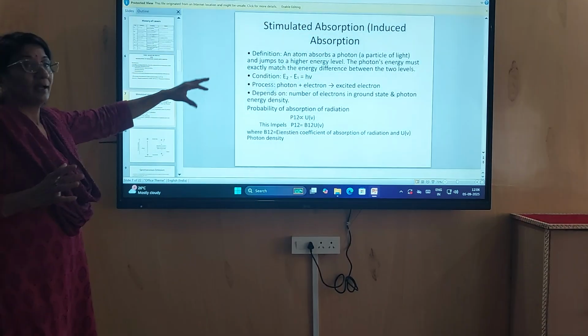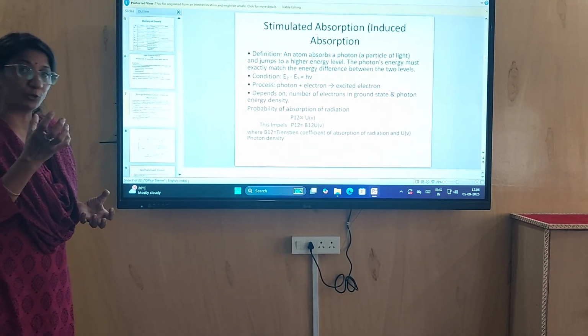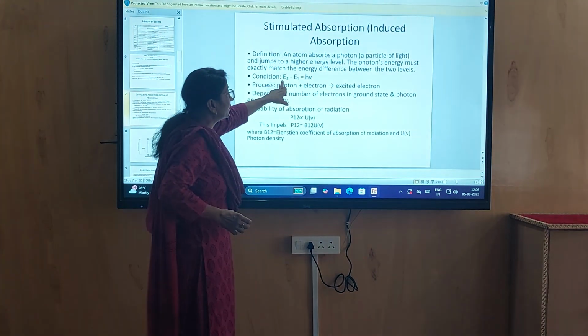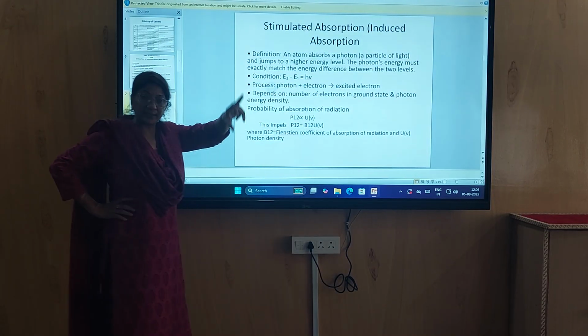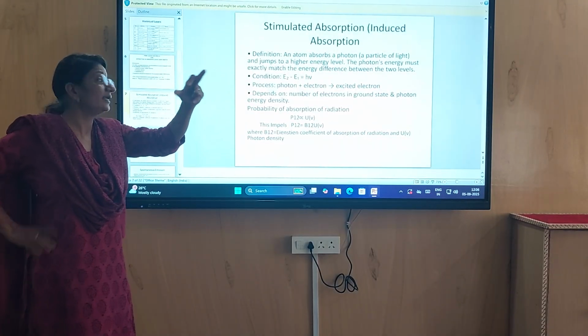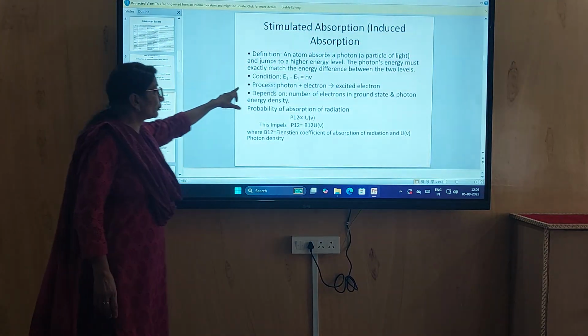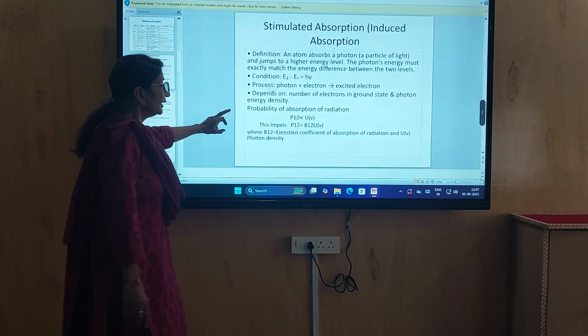The atom gets energy from the photon when the difference of the energy levels is equal to the energy of the photon, and then it jumps to the higher, excited state. The process is: photon plus electron gives an excited electron.